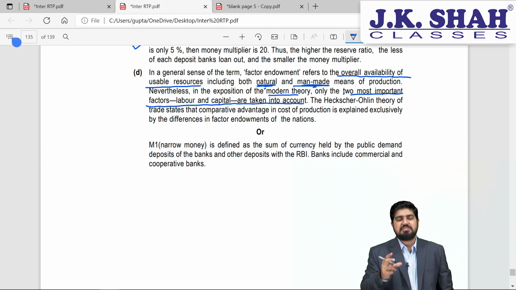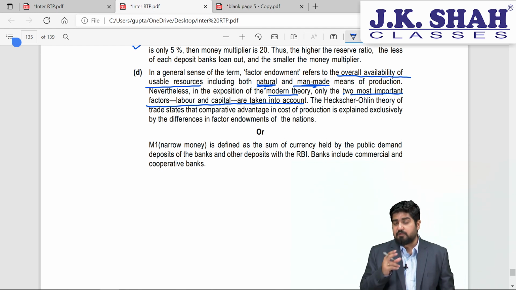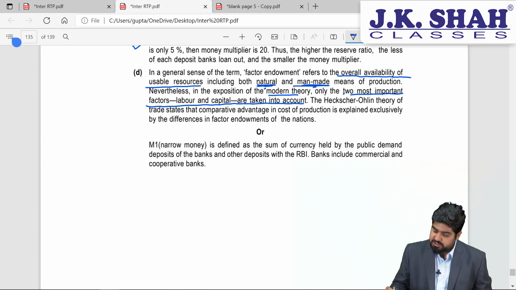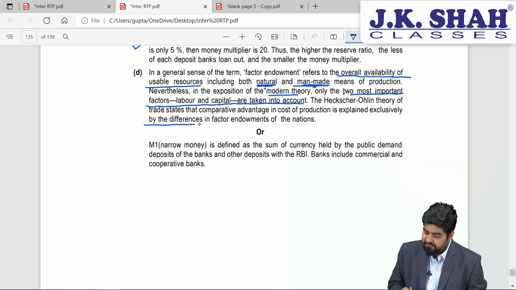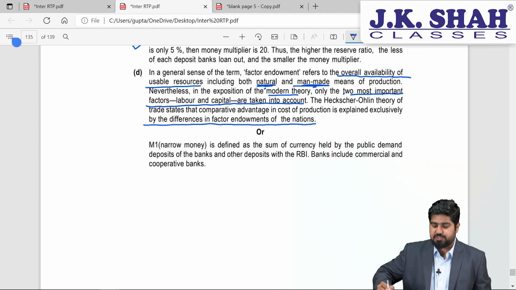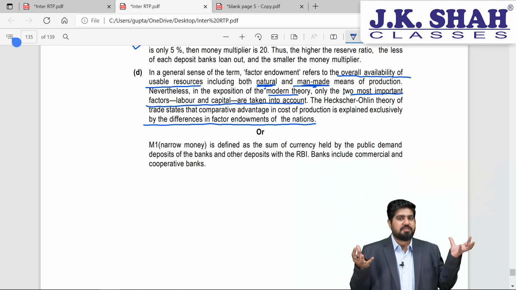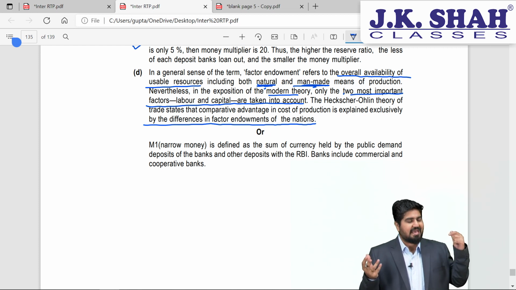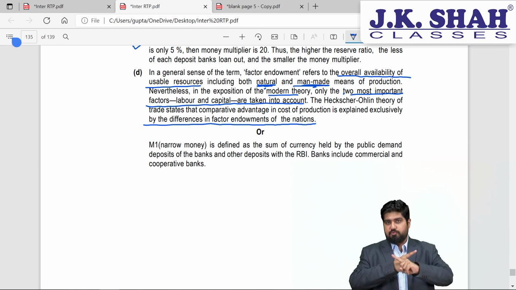This particular thesis was given by whom? It was given by Heckscher and Ohlin. This is part of chapter number 4, unit number 1, theories of international trade. The Heckscher-Ohlin theory of trade states that comparative advantage in the cost of production is determined exclusively by the differences in the factor endowment of the nation, which simply means, suppose there are two countries, India and Germany. If India is having more of labor and less of capital, and Germany is having more of capital and less of labor, then they must enter into an exchange program.